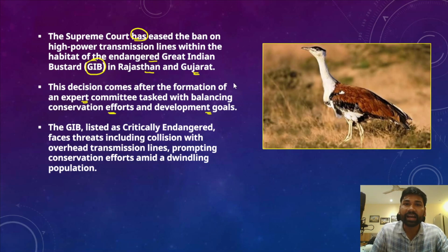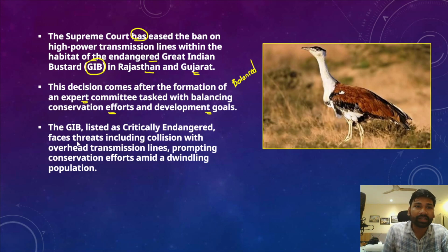This is the main idea behind balanced development, where development should not degrade or destroy the existing environment and biodiversity. Rather, both should take place hand in hand. The great Indian bustard is a critically endangered bird species. However, it has been increasingly facing the threat of extinction because of increasing collisions with these high power transmission lines. This has prompted conservation efforts from the government to manage the dwindling populations of the great Indian bustard.